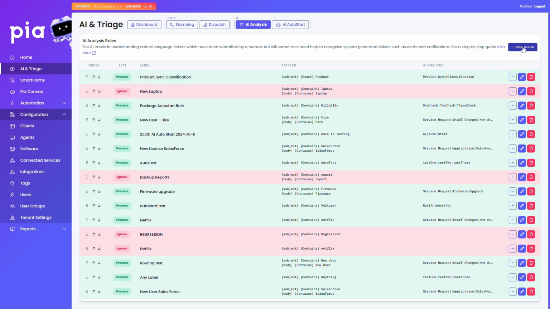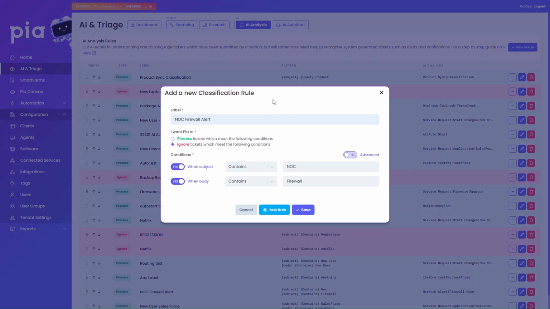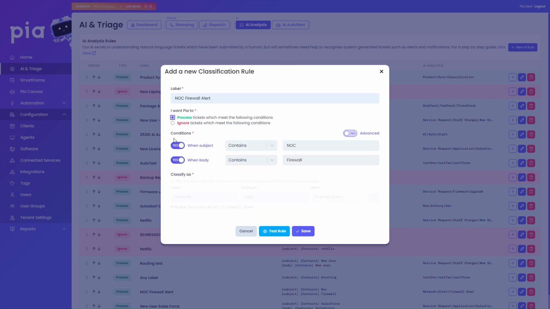So what if you have a scenario where PIA is misclassifying a ticket? In this example, PIA classifies a not ticket as a standard service request ticket. I have a couple options I can do to prevent or enhance this. First option is we can set to ignore when certain conditions are met. The second option would be to process the tickets with our own custom classifications.